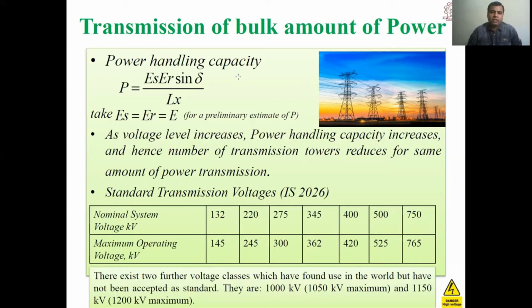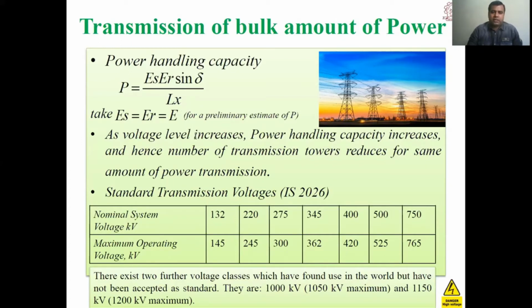We have already seen that the power handling capacity is V1 V2 upon X sin delta. Here for the transmission line, ES is the sending end voltage and ER is the receiving end voltage, and delta is the angle between the sending and receiving end voltages, and X is the reactance per kilometer. Capital L is the length of the transmission line in kilometer. So X will be in ohm per kilometer and L will be in kilometer. So this will be in ohm.